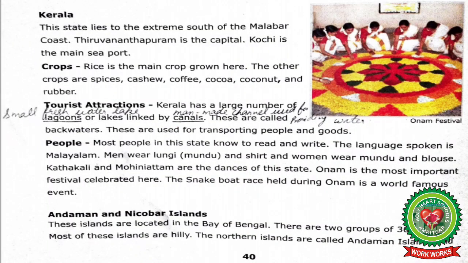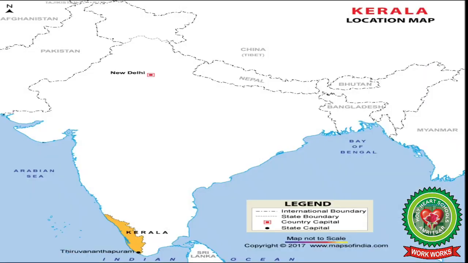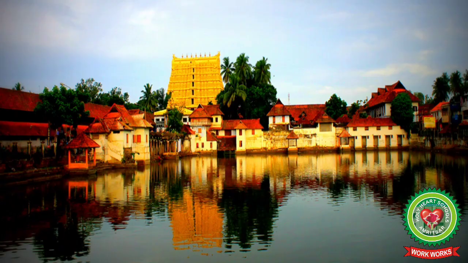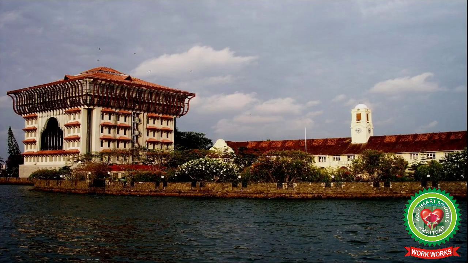Let's start reading Kerala from the book now. This state lies to the extreme south of the Malabar coast. Thiruvananthapuram is the capital. Kochi is the main seaport. So students, these lines mean that this state lies to the extreme south of the Malabar coast. The capital of Kerala is Thiruvananthapuram and the main seaport of Kerala is Kochi.